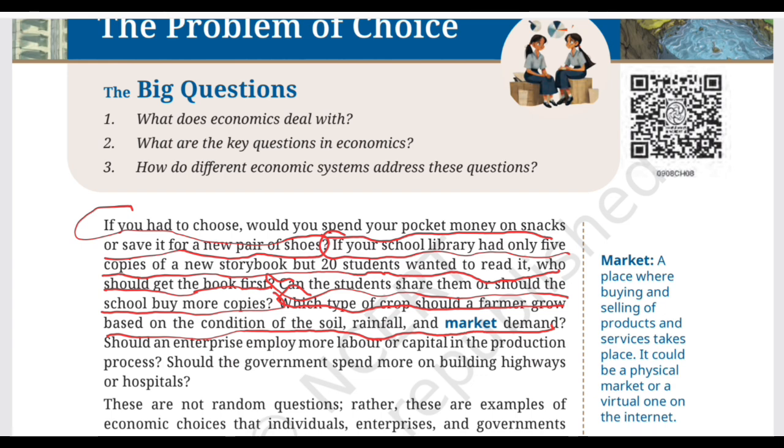You have to think. If the rainfall is low, should you choose a crop that requires a lot of water? If the soil is suitable for one crop but not for another one, which would be the better choice? And even if a crop grows well, what if there is very little demand for it in the market? So the farmer has to bring several things together, like resources that are available to him, conditions of the weather and the demand in the market, and then finally he comes down to a decision to grow the required crop. And again, we say the same thing, a choice has to be made.